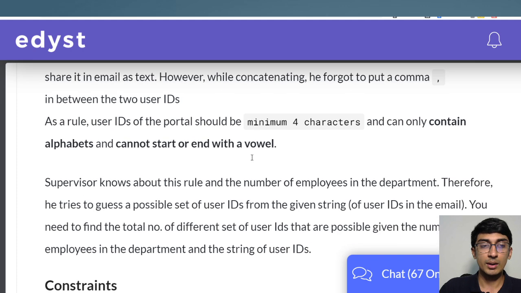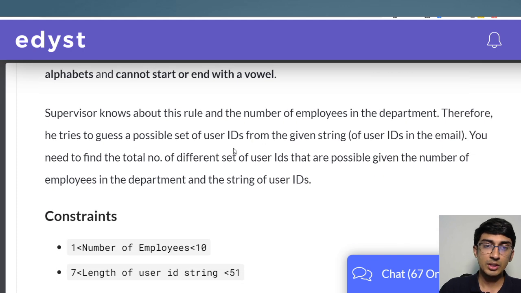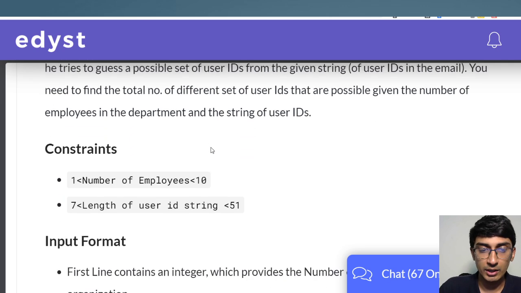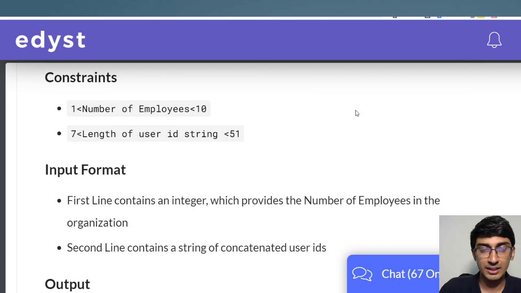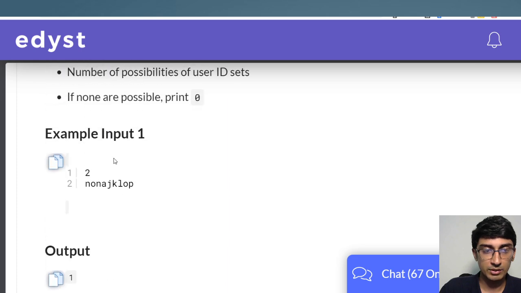The issue is that just by being given this entire string, can we figure out the possible combinations of this string that will give us valid user IDs? For example, we know for sure how many user IDs are contained in that string. Let's look at this example here. We know that there are going to be 2 user IDs over here.